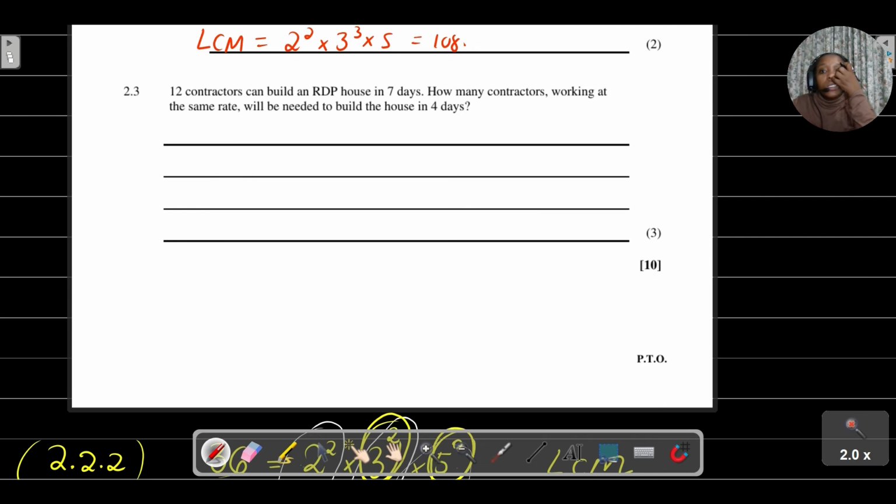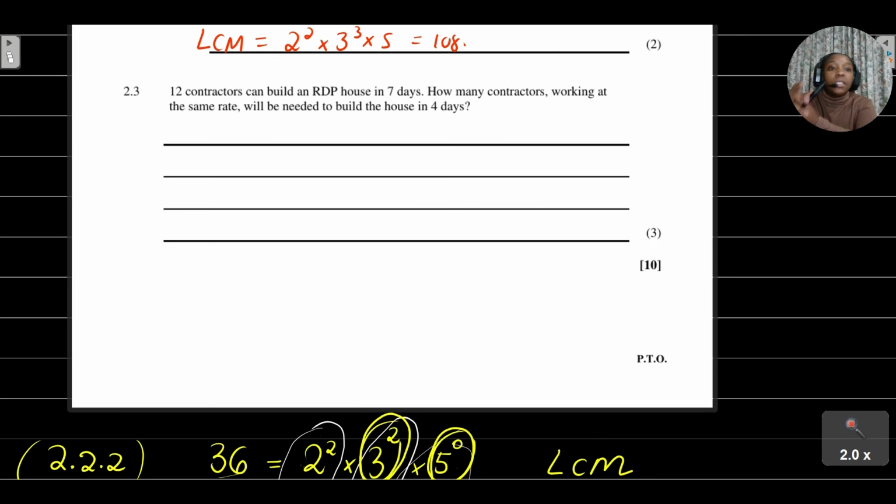Now, let's look at question 2.3. With question 2.3, you must be very careful with this question. This question basically deals with the concepts that we've learned in direct and indirect proportion. We are given a situation where they say 12 contractors can build an RDP house in 7 days.